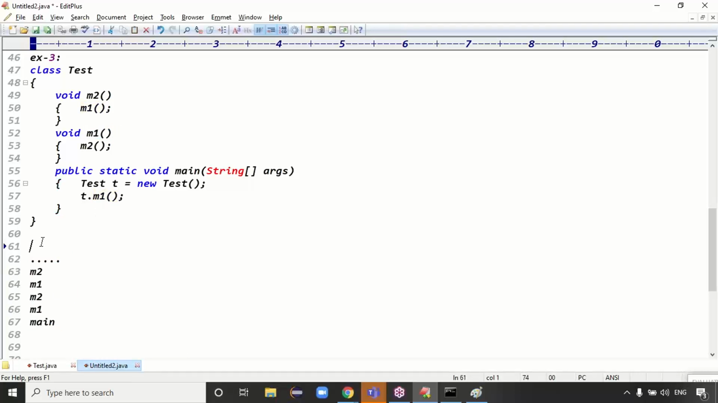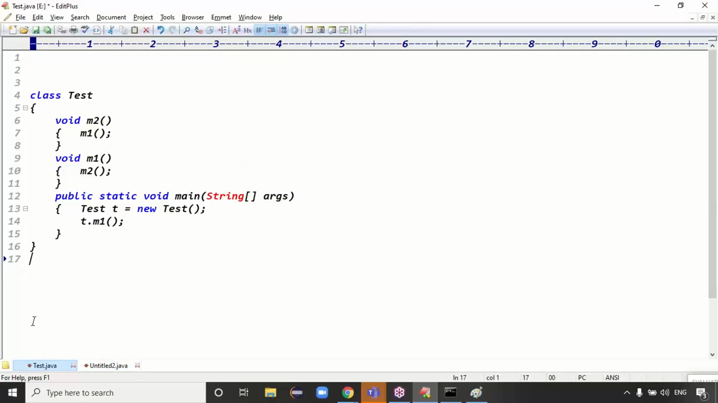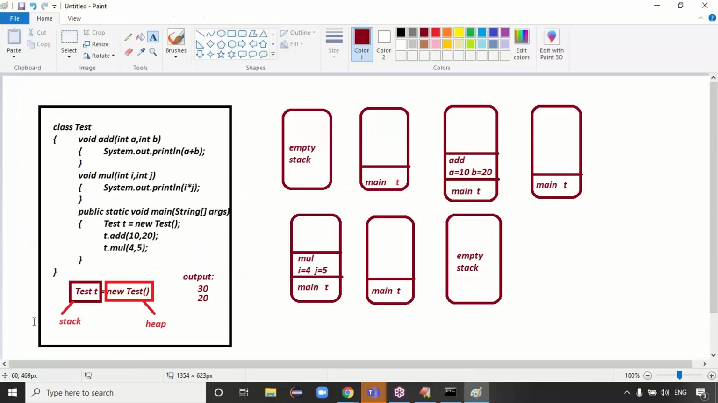These entries keep on storing to stack memory. Then you'll get an error like stack overflow error, right? When we call the methods recursively like this, they keep on storing and generating an error. Which error here? Stack overflow error.